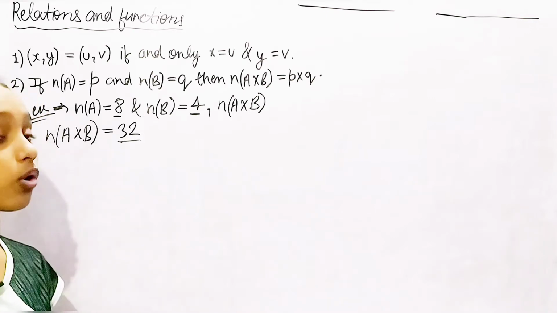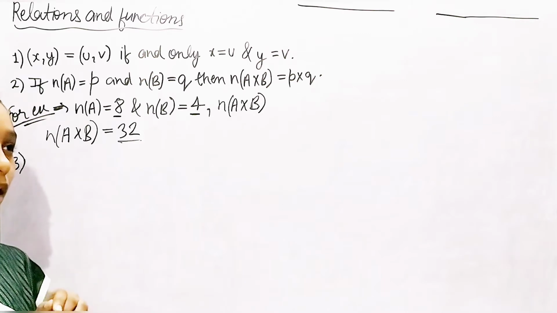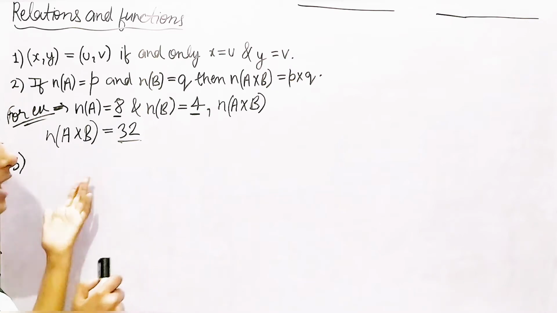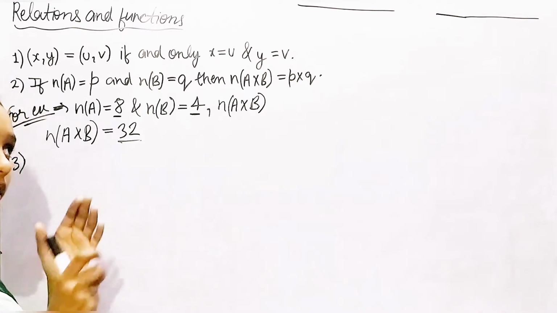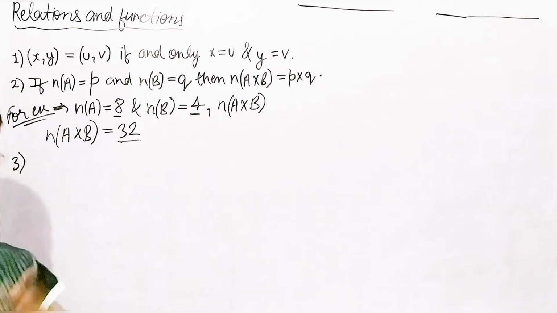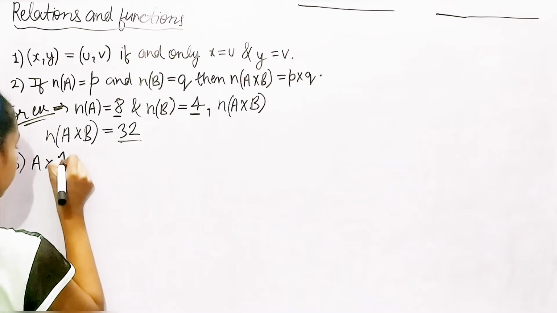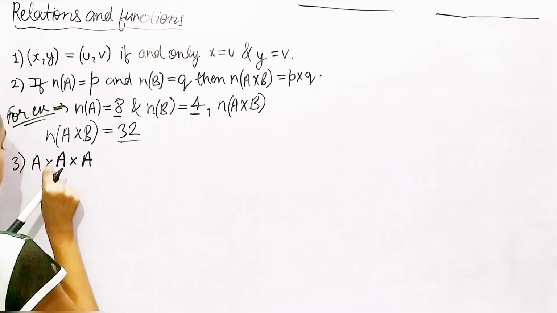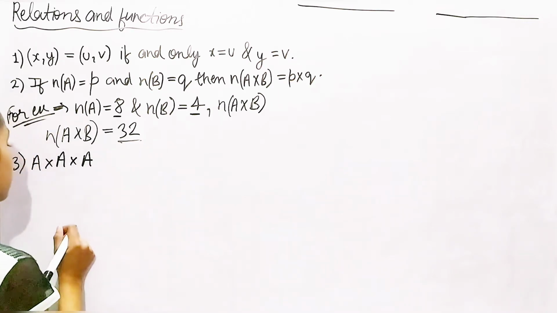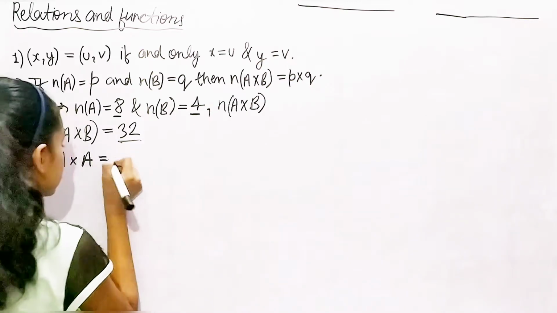Ordered triplet means ordered. We're talking about sets which are ordered, but they're ordered in the triplet form. Triplet means in number of 3. So I took A cross A cross A. This is what I will call the Cartesian product.